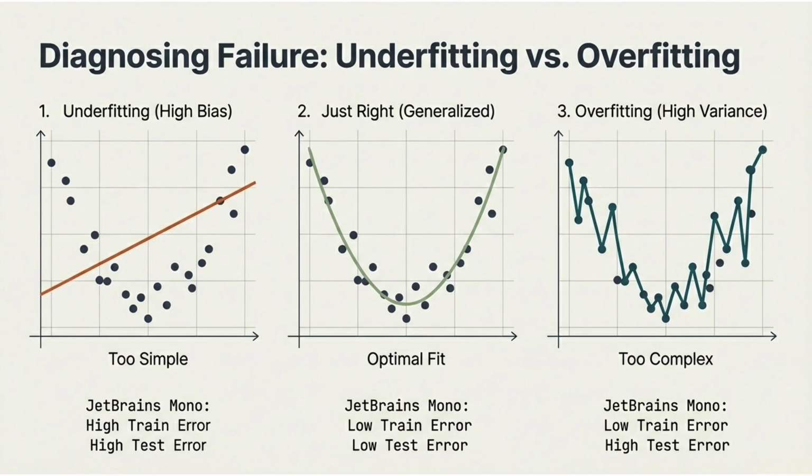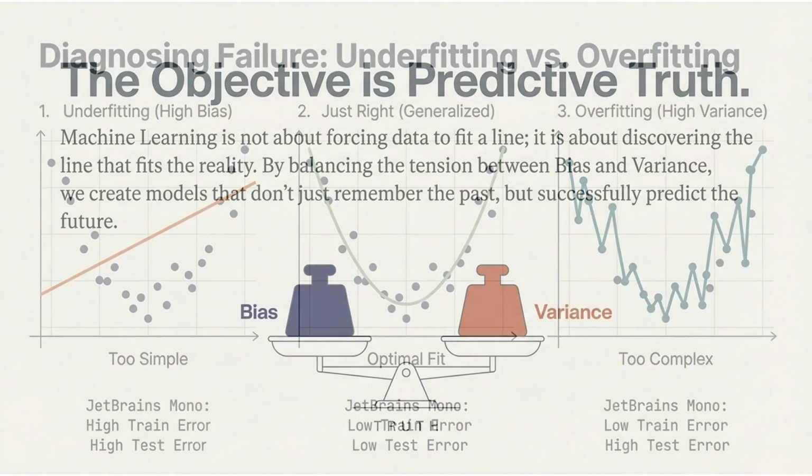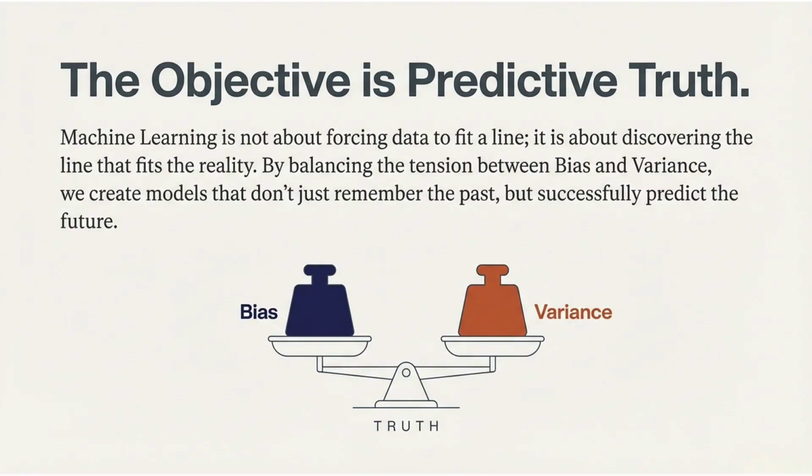The goal is not complexity for its own sake, it's generalization. The objective of machine learning is predictive truth. Machine learning is not about forcing data to fit a predefined line. Instead, it's about discovering the structure that best reflects reality. This requires balancing two competing forces, bias and variance. Predictive truth lives at the balance point.